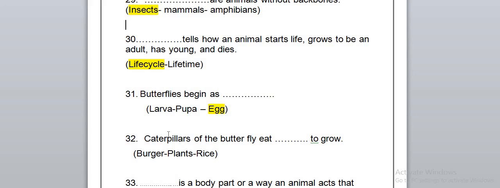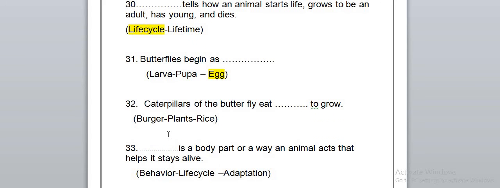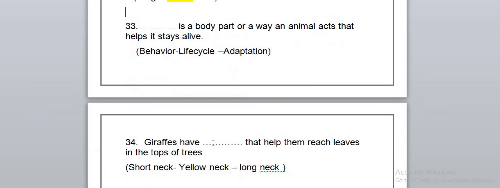The butterfly also will begin its life as an egg, then a larva, then the pupa, and then the caterpillar. The caterpillar of the butterfly eats plants to grow. Number 33. What is the body part or a way an animal acts that helps it stay alive? It's adaptation.